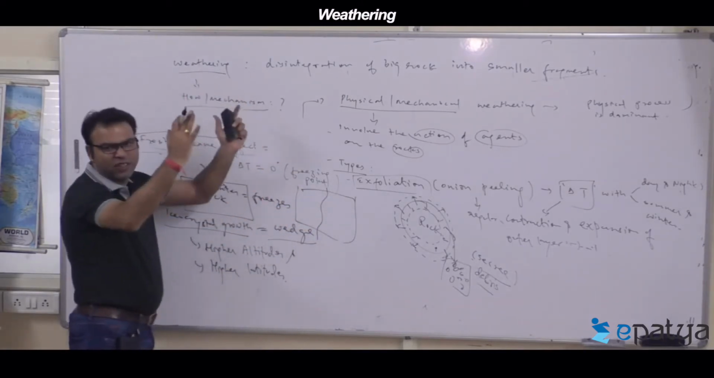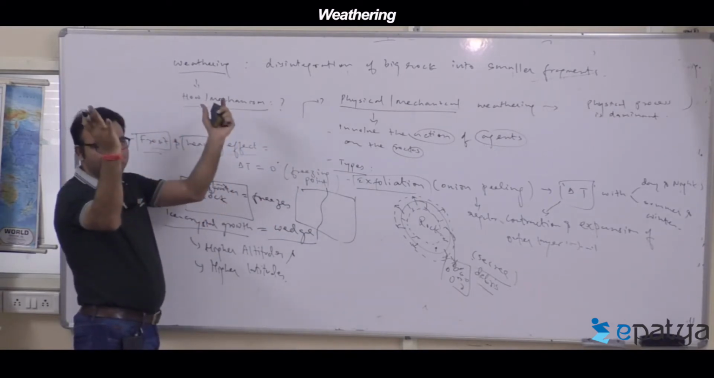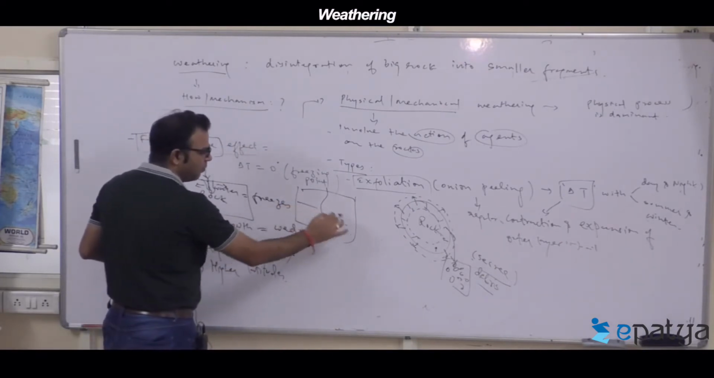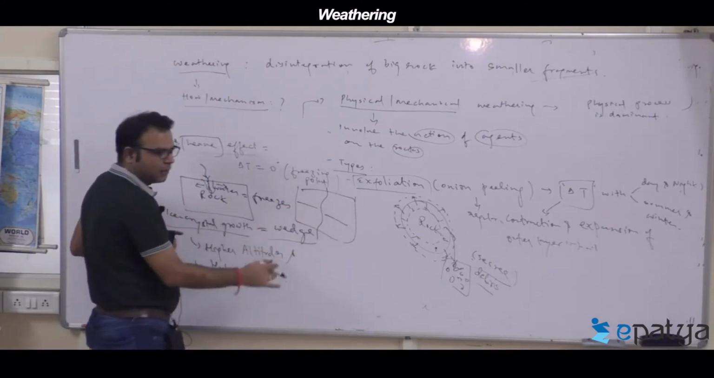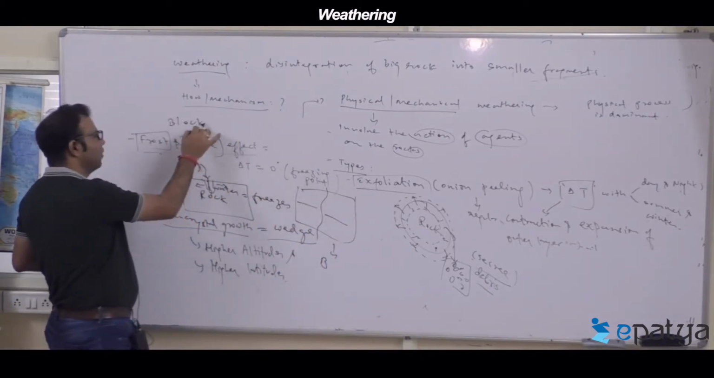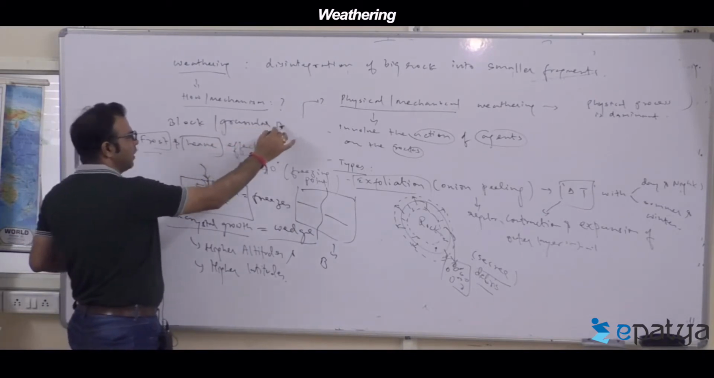Big rocks no one can break, but with this process, with the passage of time, they get broken down. You can see the gap. Finally, with the passage of time, the rock breaks down into pieces. This is called block disintegration, or block or granular disintegration.